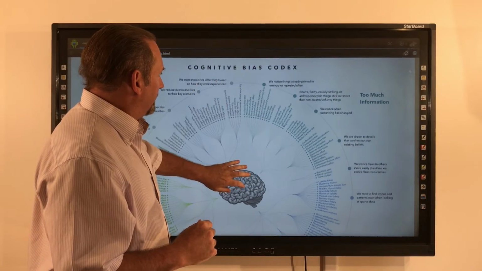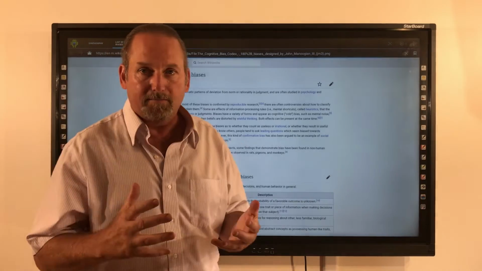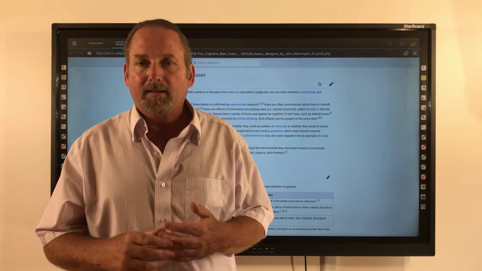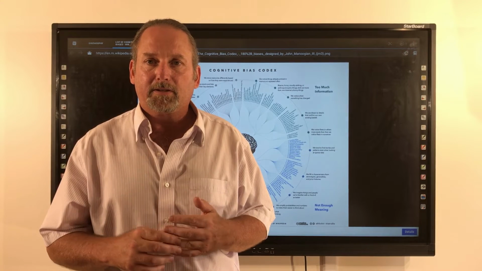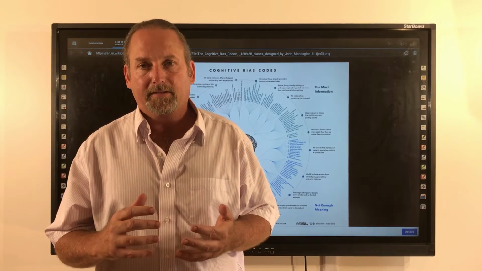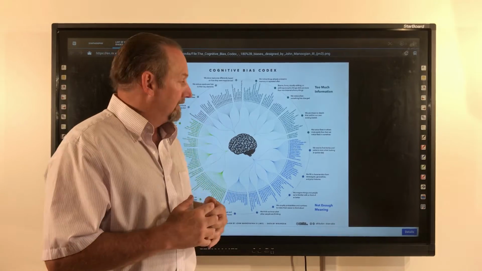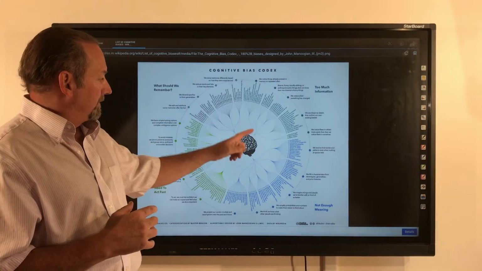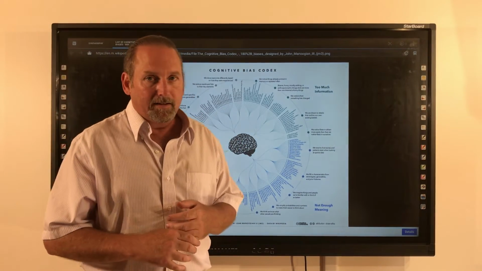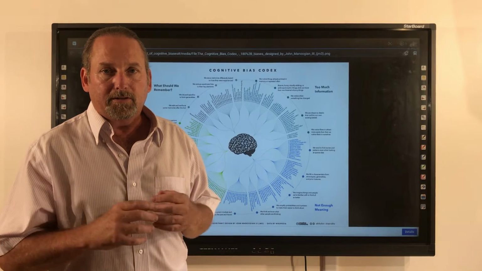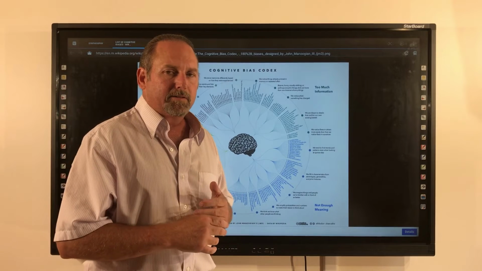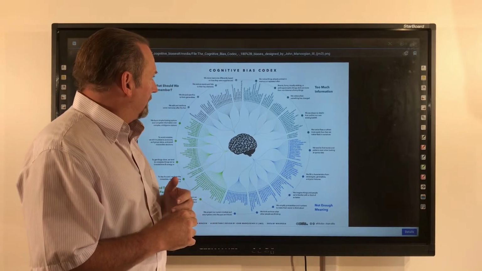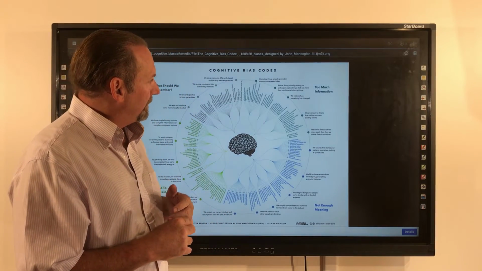there's the Cognitive Bias Codex, or the Cognitive Bias Code. This Cognitive Bias Code was created by hundreds of social scientists looking over data over the last 70 years. Note in this Cognitive Bias Code, there are over 200 ways that we can bias our interpretation. Let's take a general look at the 4 different areas of cognitive bias.